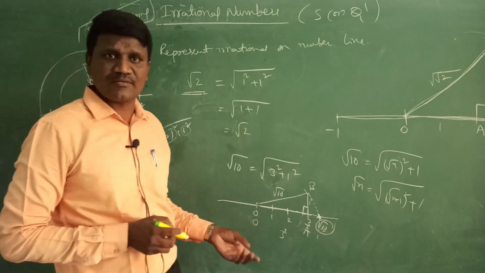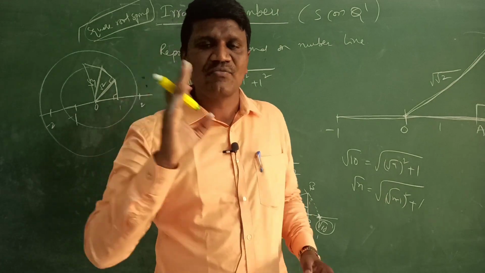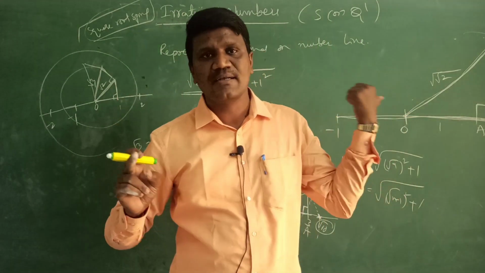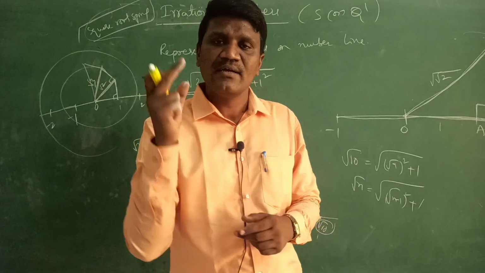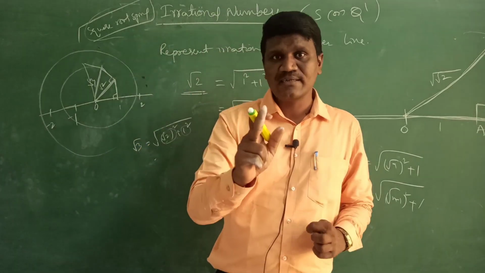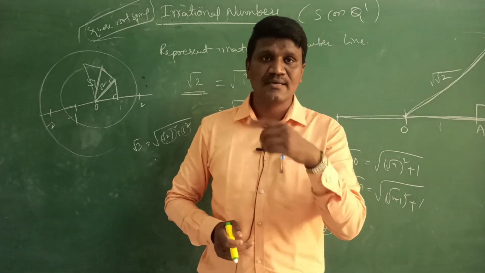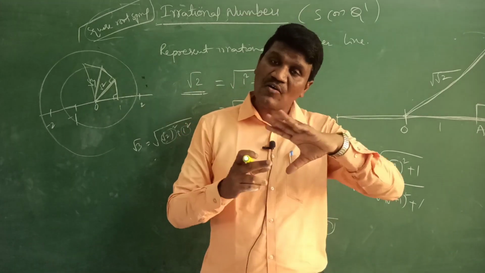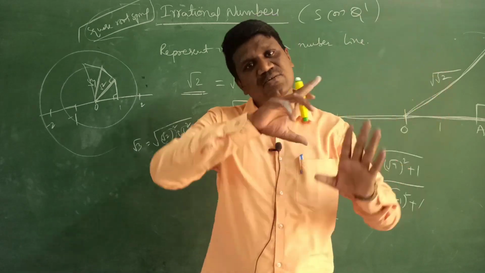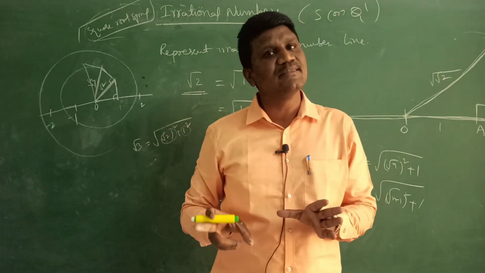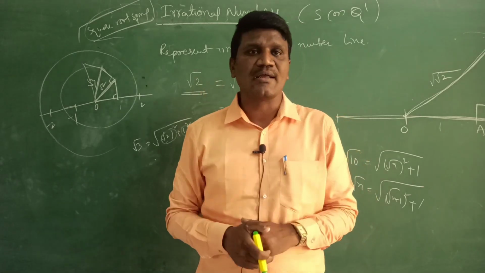This is another way. Okay students, I hope all of you understand how to represent an irrational number on the number line. What we are using here is one thing: hypotenuse square is equal to side square plus side square, which is the Pythagoras theorem. And after drawing the hypotenuse, we use a compass to find the exact length on the number line.